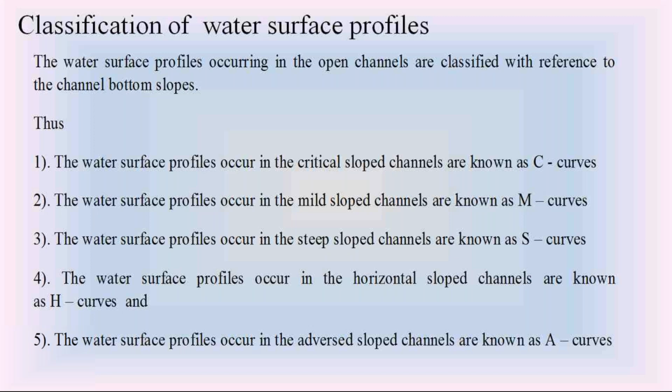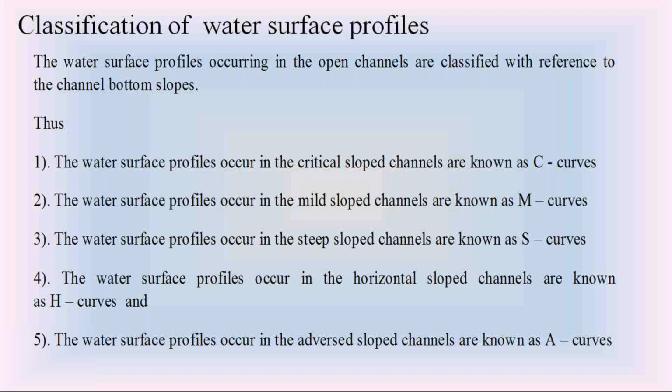If the channel bottom slope is critical, the water surface profile in that channel is called C curve. If the channel bottom slope is mild slope, the water surface profile in that mild slope channel is called M curve. If the channel bottom slope is steep slope, then the water surface profile in that steep slope channel is called S curve.